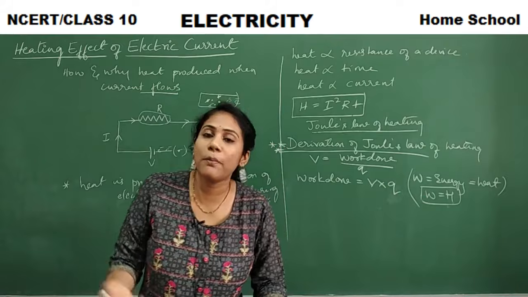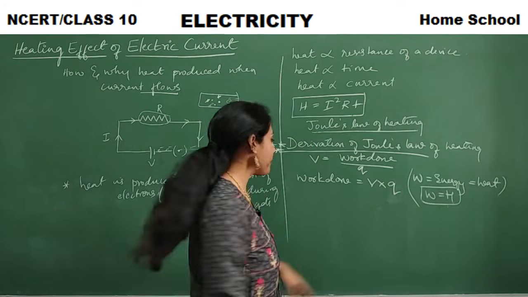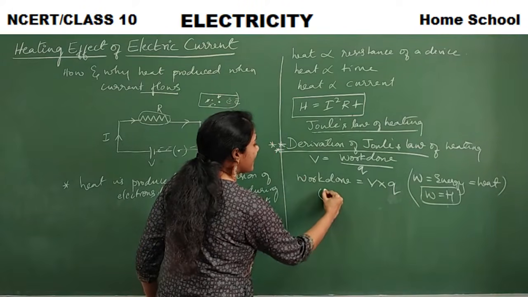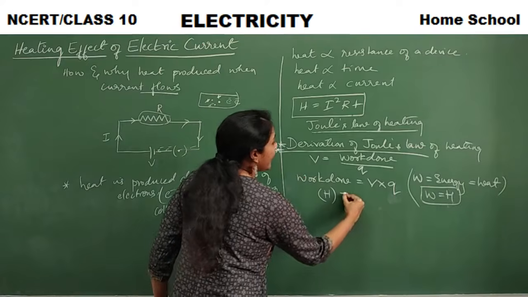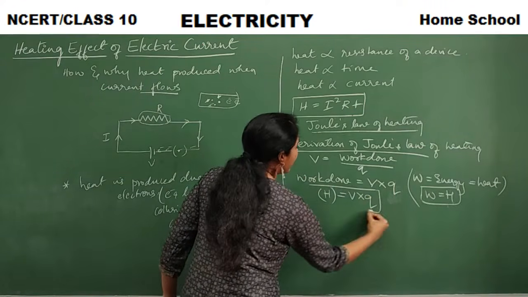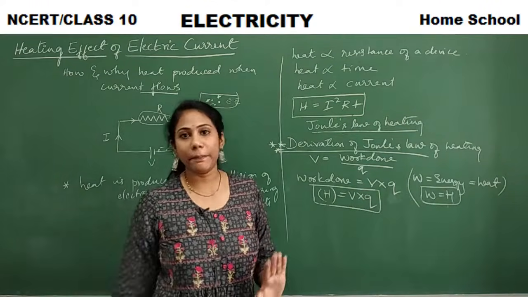Heat is also a form of energy. So here W is equal to H, I can write. So instead of W, I will just write H. H is equal to V into Q. Remember, this is the first basic formula one has to remember.